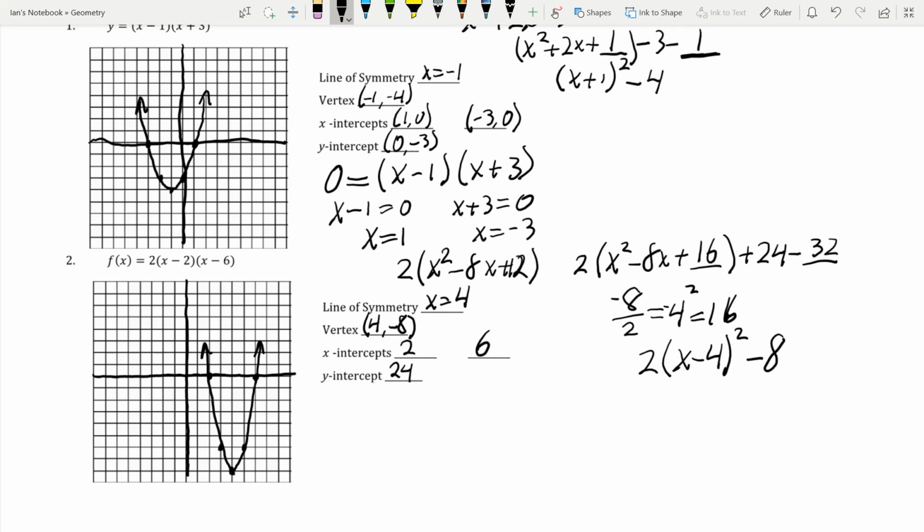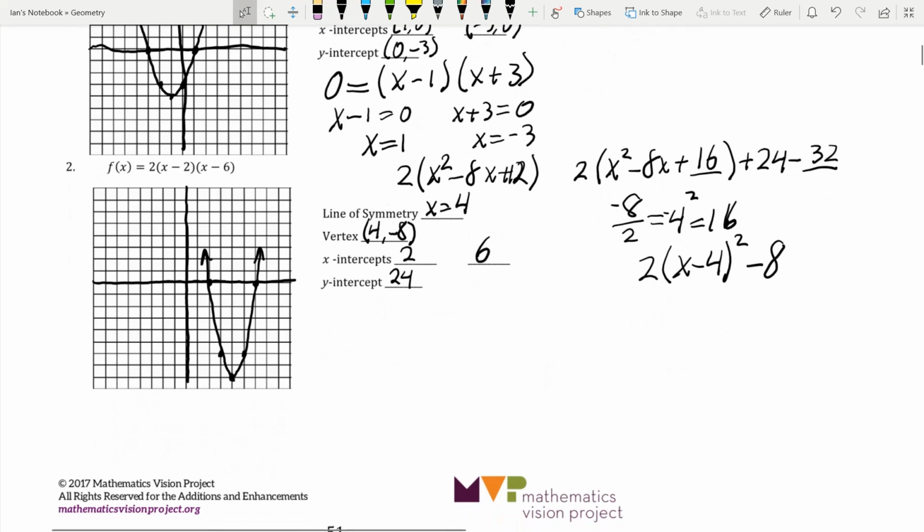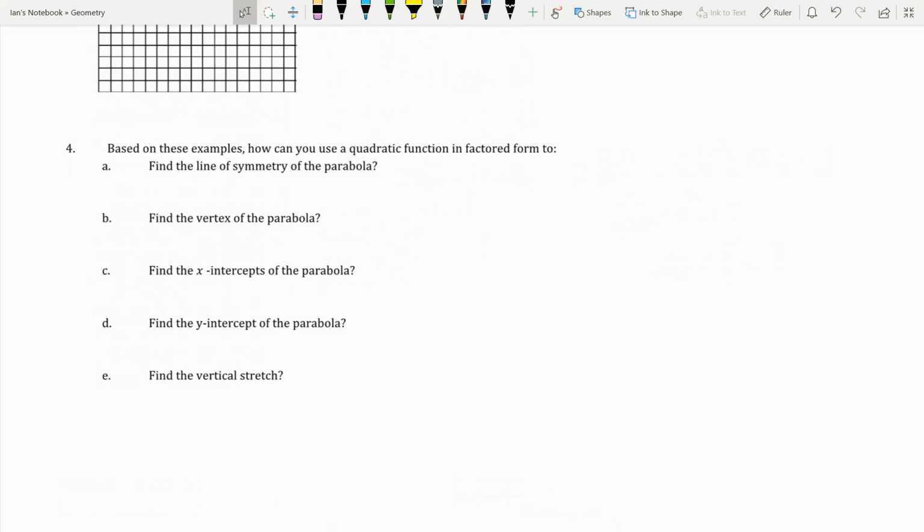Alright, so I'm going to leave 3 for you guys to do, but this number 2 should be pretty easy. Alright guys, so for number 4, based on the examples above, how can we use the quadratic function in factor form to find the line of symmetry of the parabola? Well, an easy way to do this is that the line of symmetry in the parabola has to be halfway between those two x-intercepts.